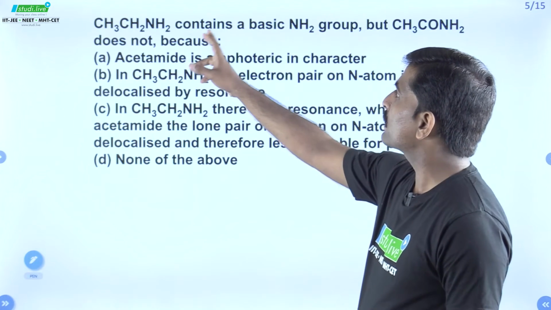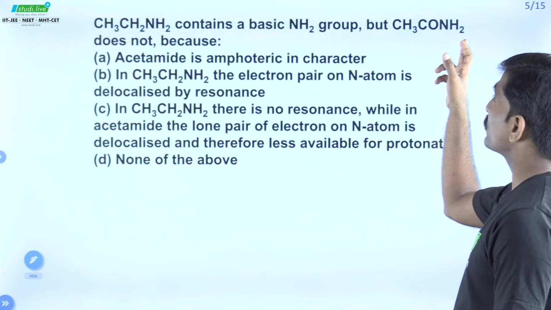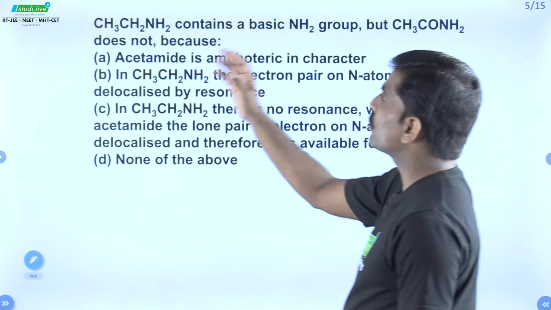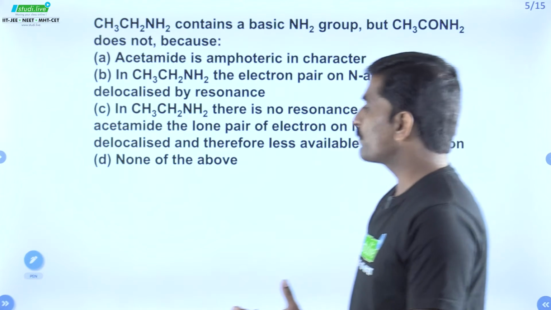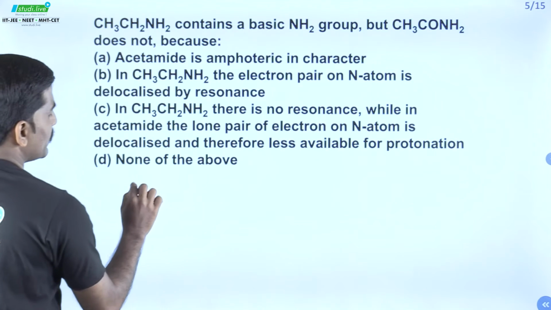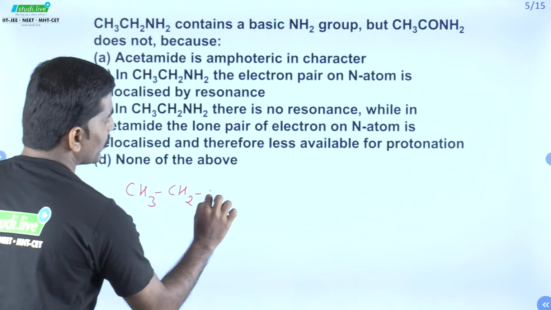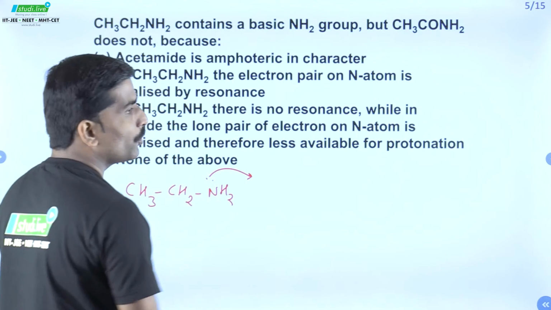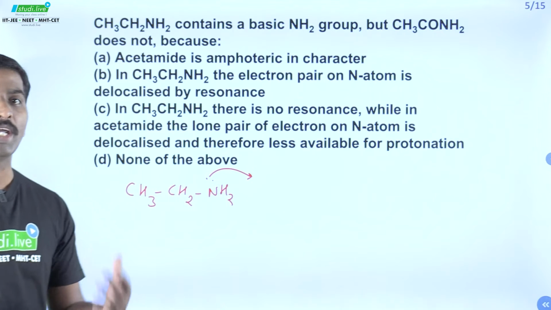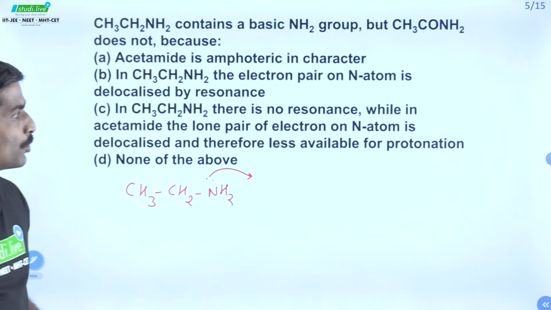CH3CH2NH2, that is ethylamine, contains a basic NH2 group, but CH3CONH2, that is the acetamide molecule, does not, because which among the following is the correct one? As we know, CH3CH2NH2, that is ethylamine, is basic in nature as it is a Lewis base, because this nitrogen can easily donate the lone pair of electrons available to it to any other electron deficient atom or molecule.